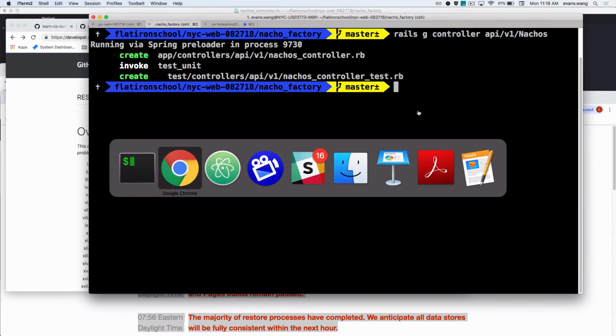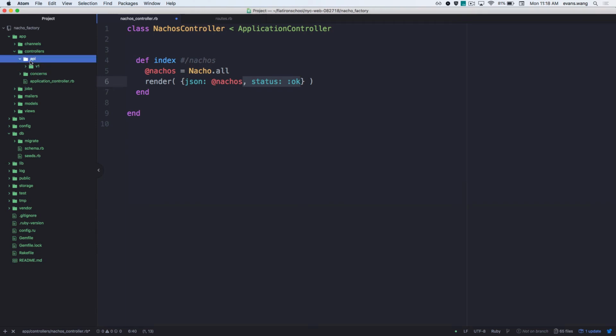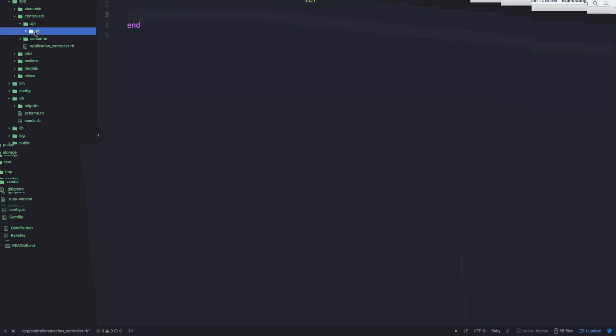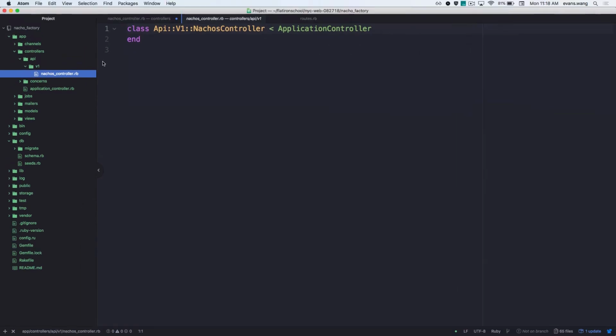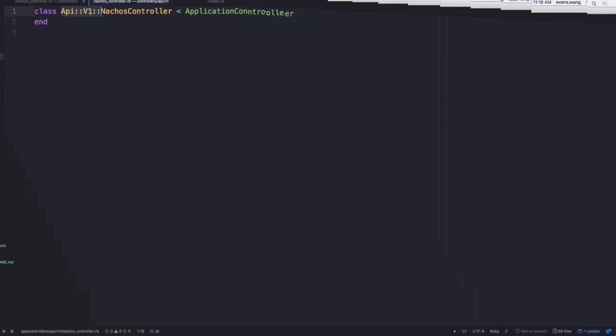Cool. So now that I have this, let's take a look. I have in my folder, this doesn't exist anymore, but I'm going to rip this code like a champ. In my API, I have version 1, and I have my nachos controller. Look at this namespacing. Do you remember what we called this over here?